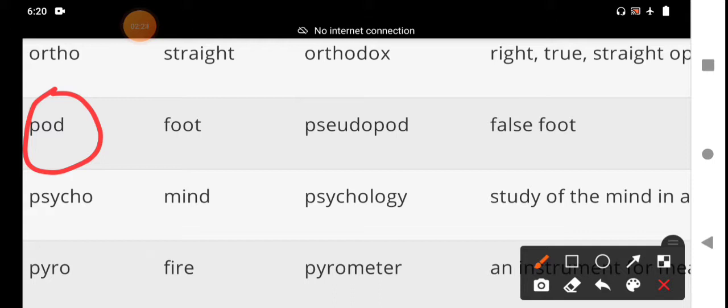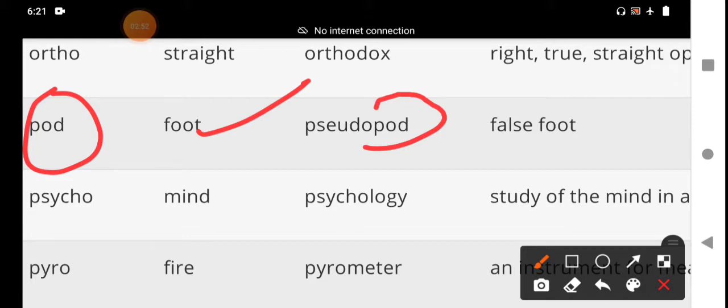Pod means the root word. What is the meaning of pod? Foot. Here the root words may come either as prefixes or suffixes, but in this word pod comes as a suffix.